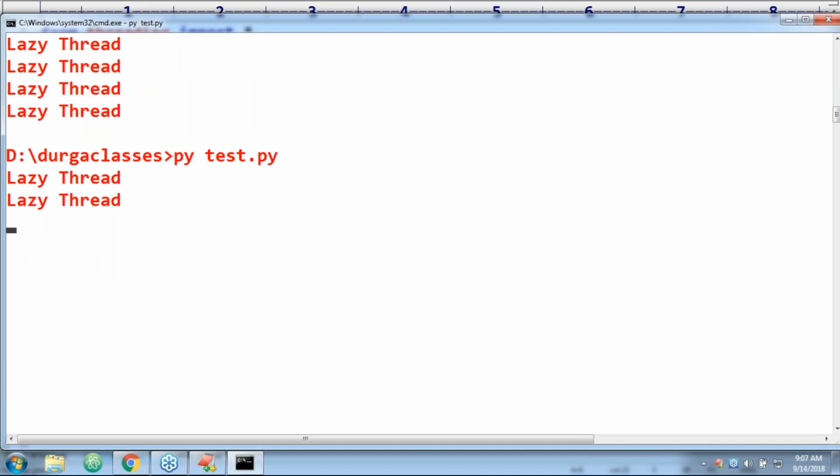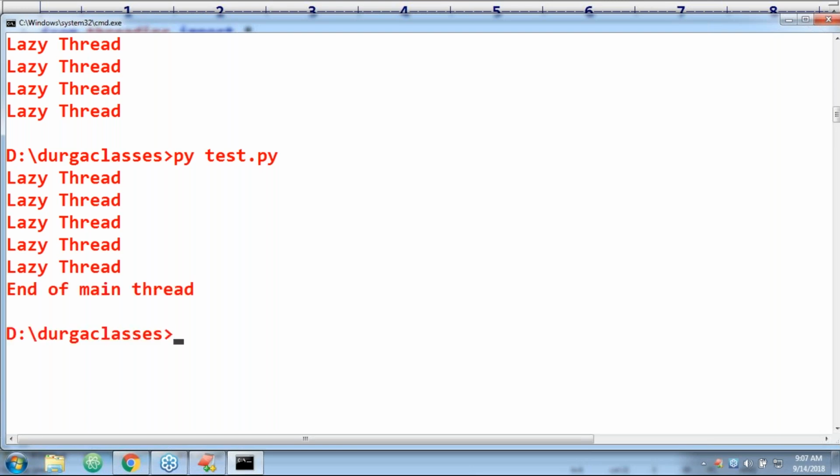Main thread is sleeping for 10 seconds. As long as the main thread is alive, the child thread continues. Almost the child thread is ready to complete. Yes, have you observed? End of main thread. Once the end of the main thread happened, the child thread does not continue. Child thread, you were supposed to execute 10 times, but why did you stop in the middle? Sir, main is not there. Without the main, what is the need of executing like this?